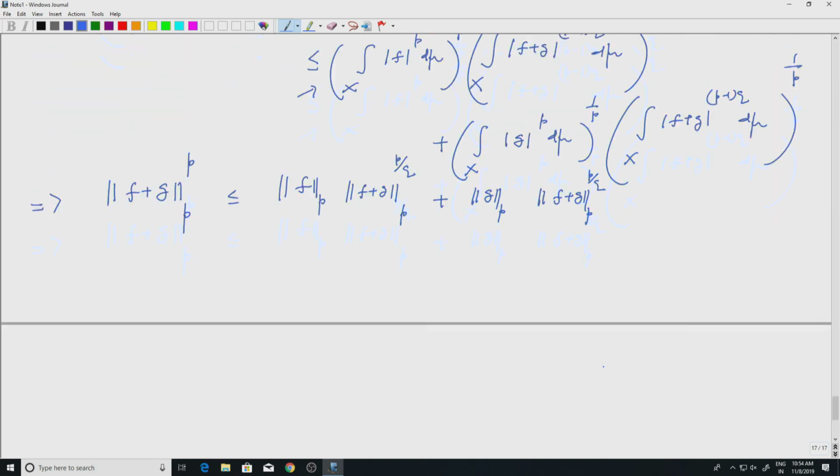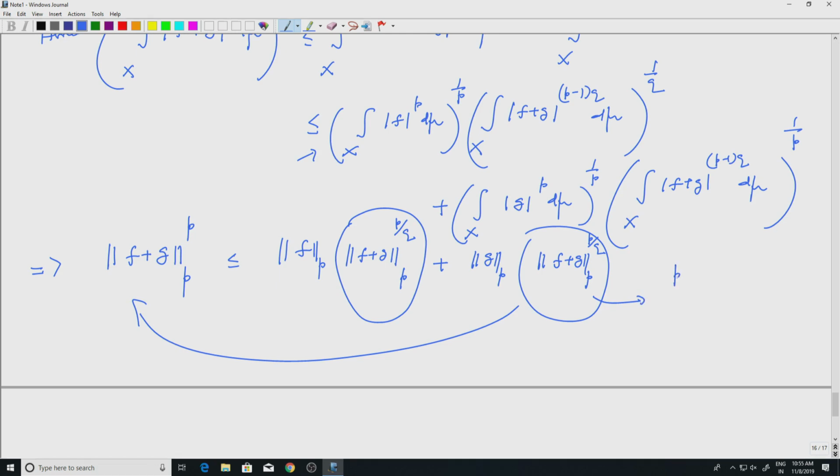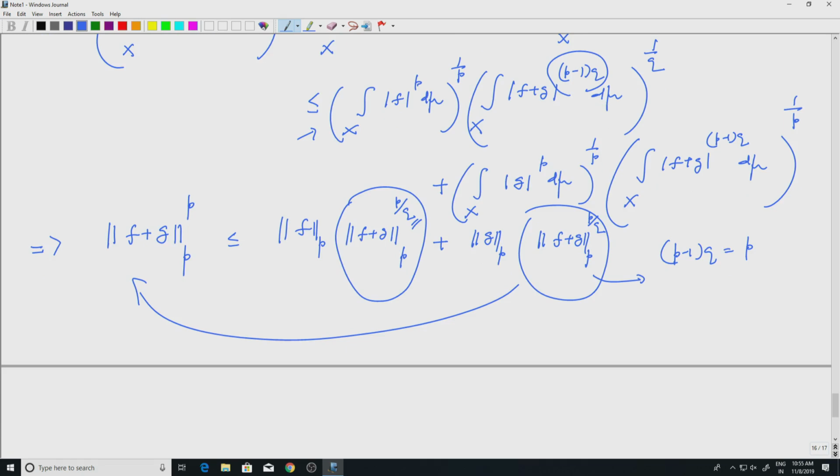So this is a common factor here, you can bring this to this side, right, it is the same quantities. Okay, maybe I didn't explain this part. So how do you get this? (p minus 1) into q equals p, right. So here I will be writing p, but I have to write 1 by p and then cancel it with another p. So that is why I get the p by q power. Okay, so that is a trivial calculation.